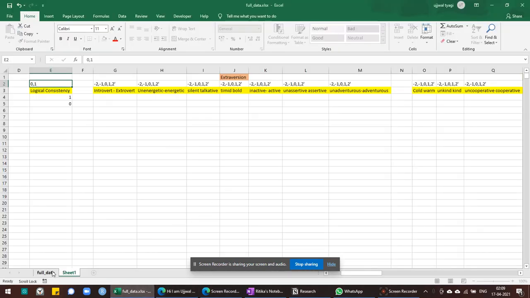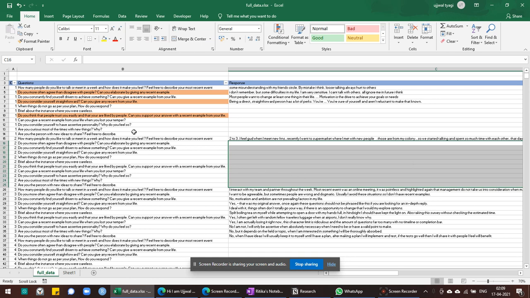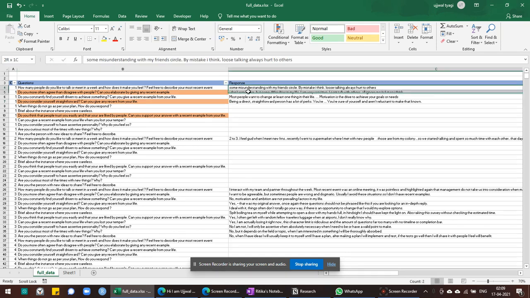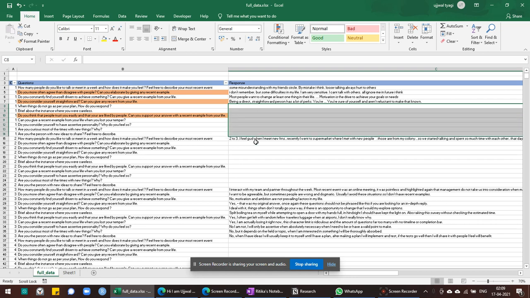Okay, hello everyone. So this is how the data looks. These are people. The IDs are the people. There's the first person, the second person, the third person, and the fourth person. Each person has answered 11 questions. Not everyone has answered every question. The first person has answered 4 questions, but has not answered these questions.